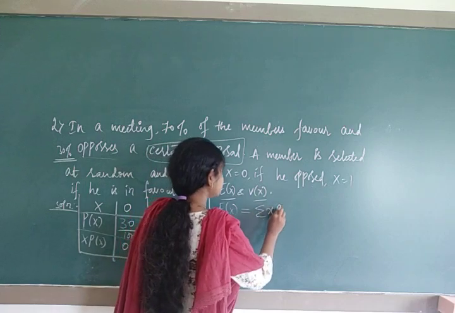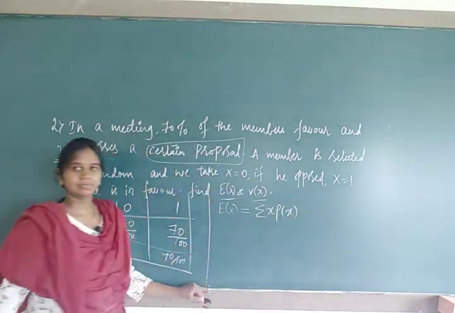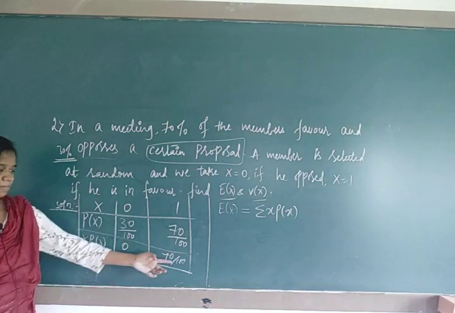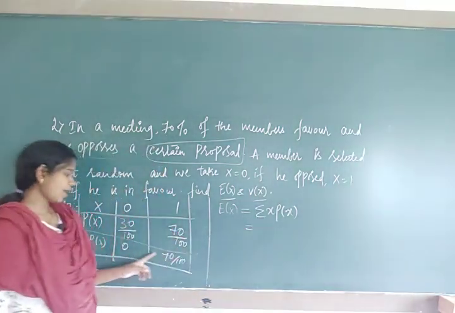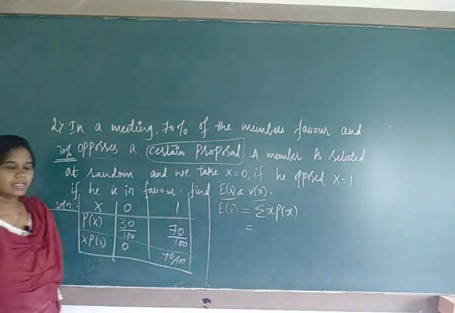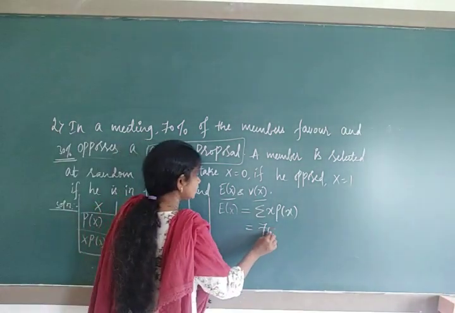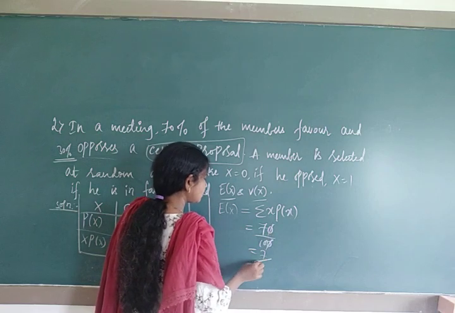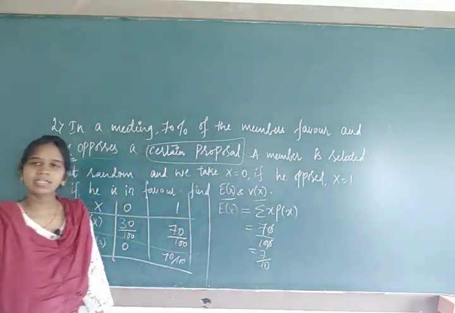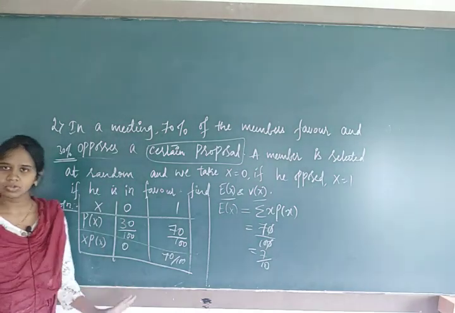Sigma xpx. Sigma means add up all these things. You are going to get this row, you add 0 plus 70 by 100, it's 70 by 100. If you want, you can cancel out the 0 with the 0. So what is remaining? 7 upon 10 is your mean for this question.